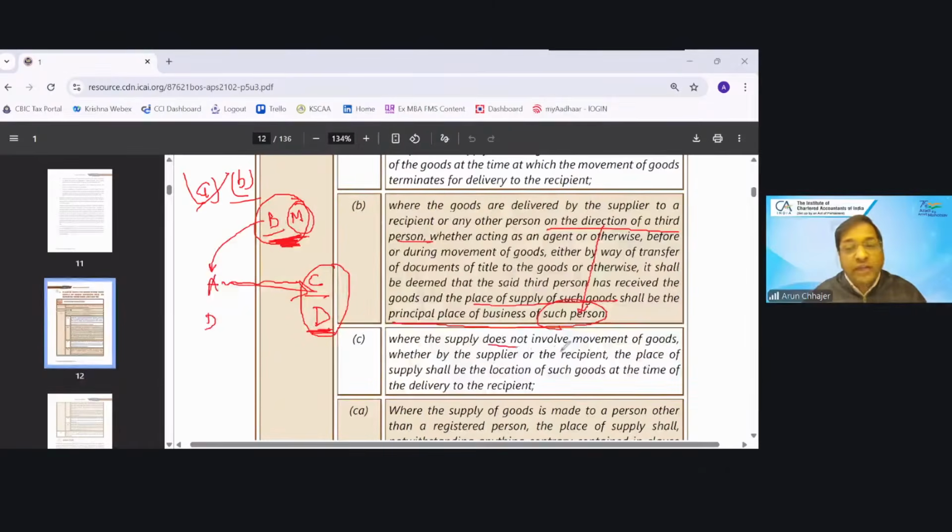10.1c, when the supply does not involve the movement of goods. Does it mean that they are talking about immovable property? If I sold the building to you, is it the example of 10.1c?